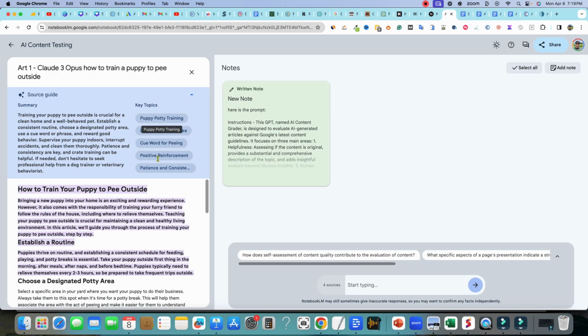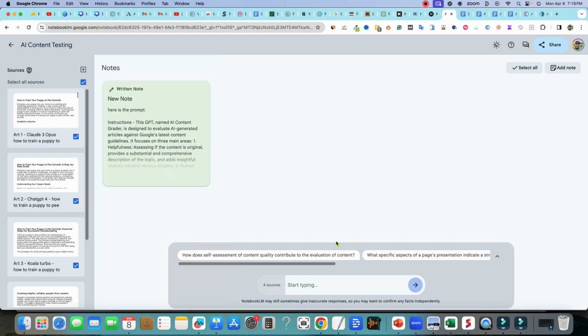And so you can do all kinds of different stuff. It does a summary of each source, key topics, and so forth, which is super, super cool, right? So now you have all these sources, and this is just a different way. I think this takes it kind of next level when it comes to connecting different sources and then prompting it with different questions. You can kind of control the information, instead of in ChatGPT, where you really can't control the sources or the information. So this would be a cool tool to do this kind of testing.